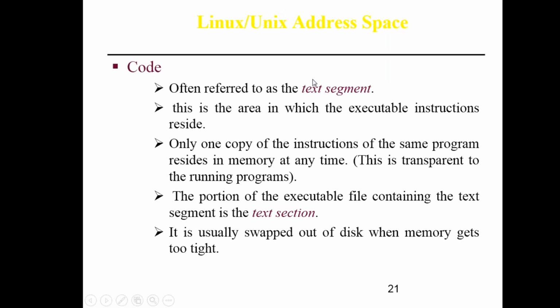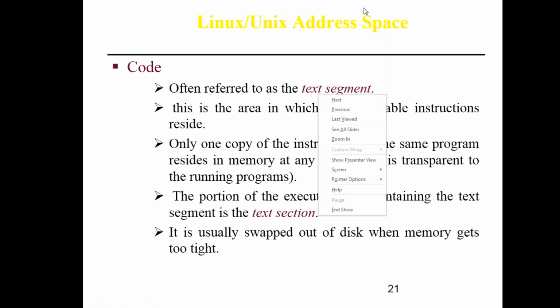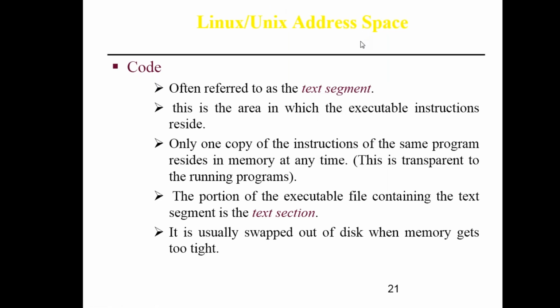Code is also referred to as your text segment, the area in which executable instructions reside. Only one copy of the instructions of the same program resides in memory at a time, and it is transparent to the running programs. The portion of the executable file containing the text segment is called the text section. The piece of code which you write is called the text section, and it is usually swapped off to disk when memory gets too tight.